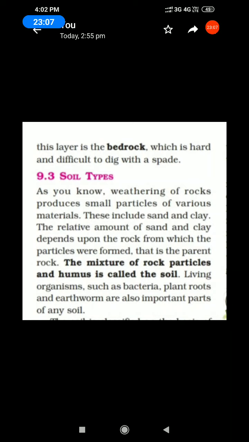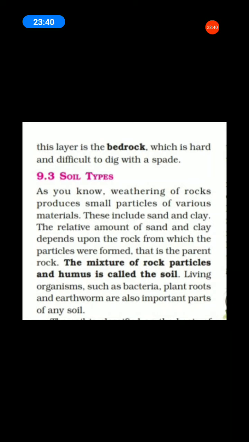Listen, the weathering of rocks produces small particles of various materials. These include sand and clay. Underline the word sand and clay. The relative amount of sand and clay depends upon the rock from which the particles were formed. That is the parent rock. Underline the word.